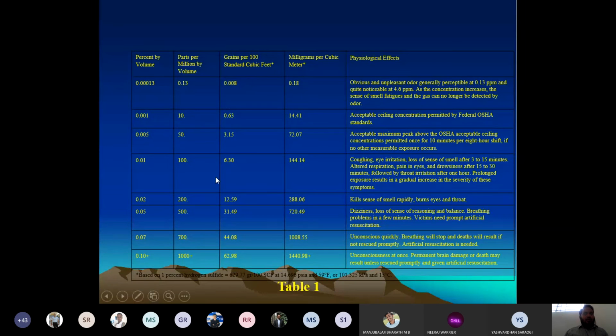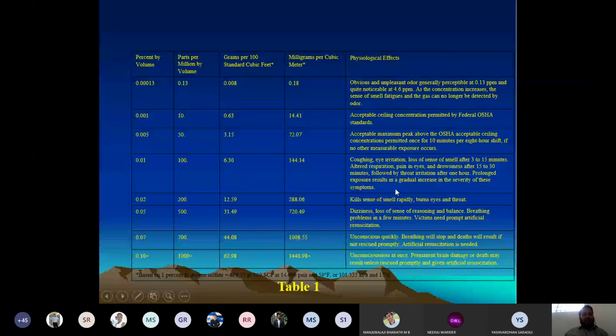If the proportion of H2S and CO2 released is more than 100 ppm, you will get coughing, eye irritation, and loss of smell for a period of 3 to 15 minutes. Then after 15 minutes, you will feel altered respiration. You will feel difficulty in respiration, pain in the eyes, and drowsiness. It continues for a period of more than 1 hour.